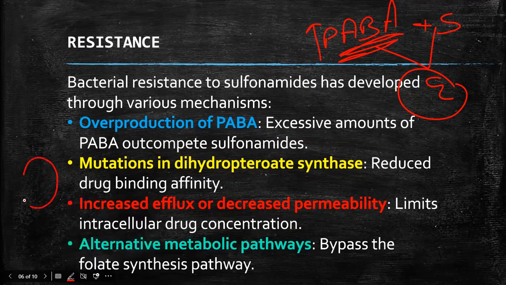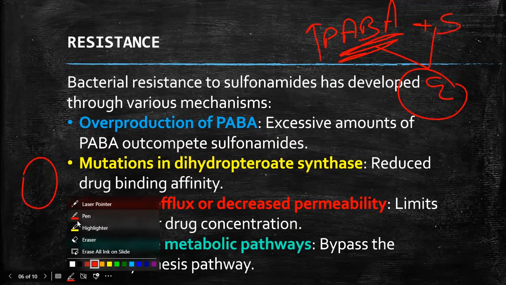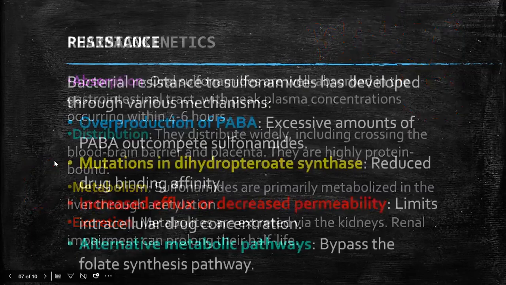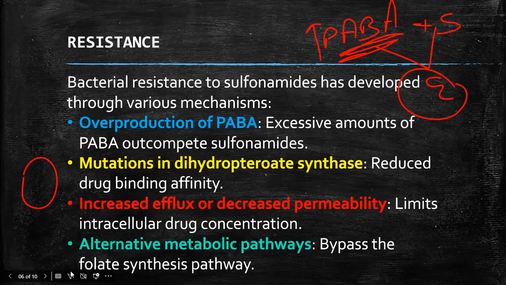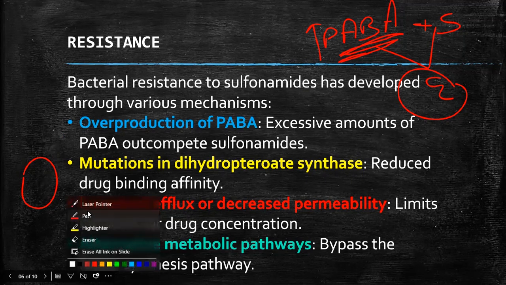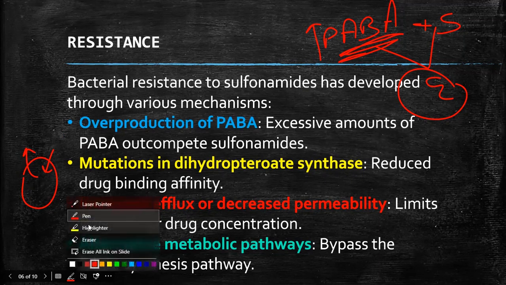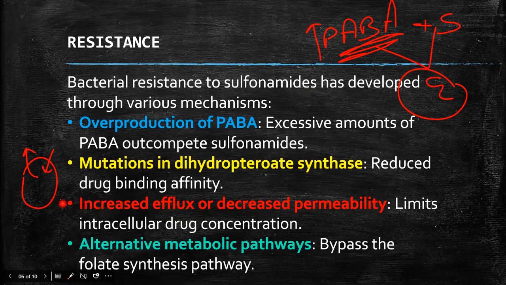Bacteria reduce the permeability, so the drug will not enter into the bacteria, and they also increase the efflux of the sulfonamides. When there is no sulfonamide inside the bacteria, there will be no action of the sulfonamide.